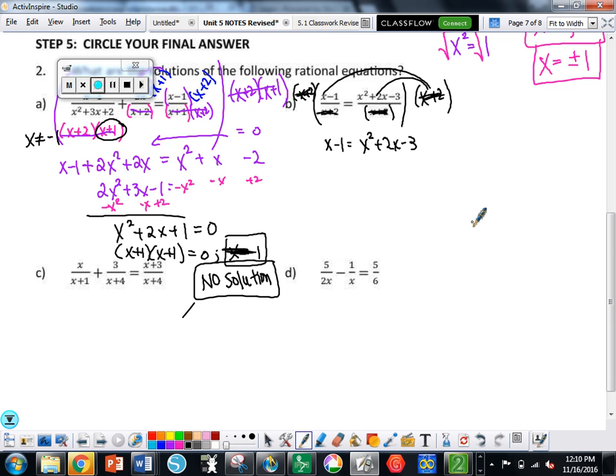We have to get everything to one side, so let's subtract the x. I'll have x squared plus what? I subtract the x. I add the 3, or add the 1. If I add the 1, I get a minus 2. Is that okay? And now we factor.